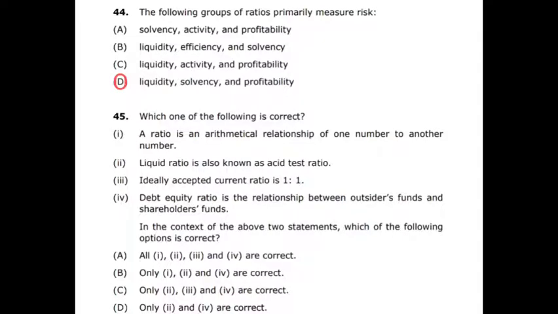Question number 45. Which one of the following is correct? Actually, a ratio is an arithmetical relationship of one number to another number. That is exactly correct. And then liquid ratio is also known as acid test ratio and quick ratio. That is also correct. Third, the ideally accepted current ratio is 1:1. It is not correct. And debt equity ratio is the relationship between the outsiders' funds and shareholders' fund. That is correct. So out of 4, the first, second and fourth are correct. Option B is the correct answer.